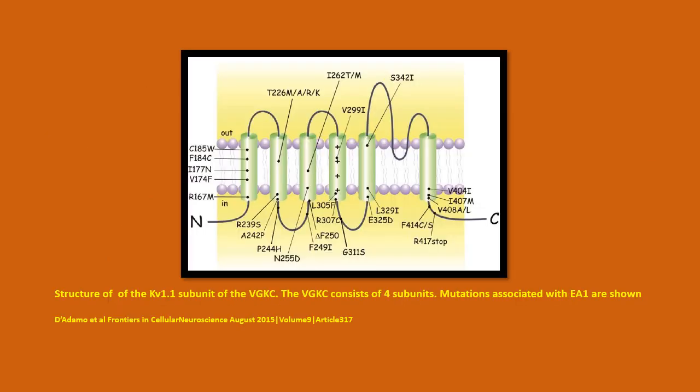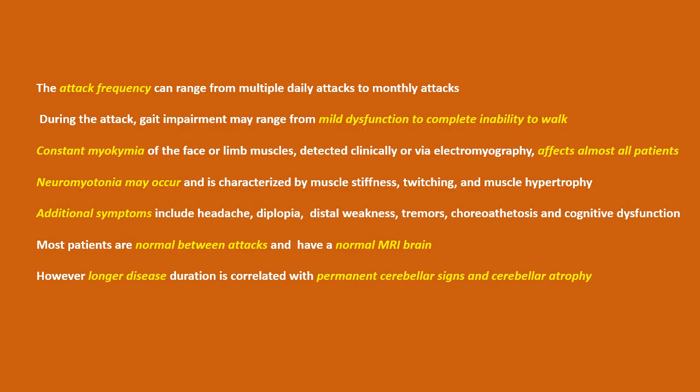This slide shows the structure of the Kv1.1 subunit of the voltage-gated potassium channel. The voltage-gated potassium channel consists of 4 subunits. Mutations associated with episodic ataxia type 1 are shown. The attack frequency can range from multiple daily attacks to monthly attacks. During the attack, gait impairment may range from mild dysfunction to complete inability to walk.